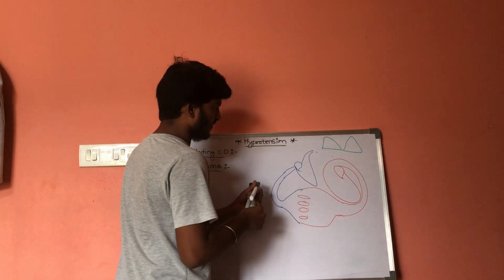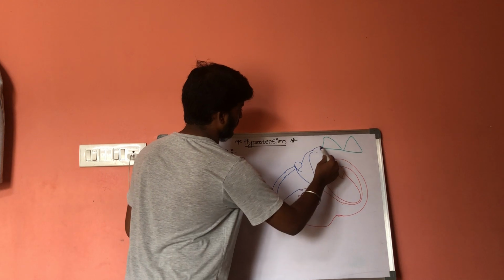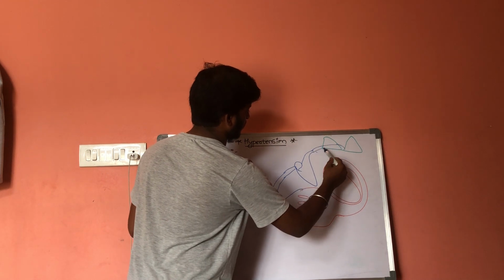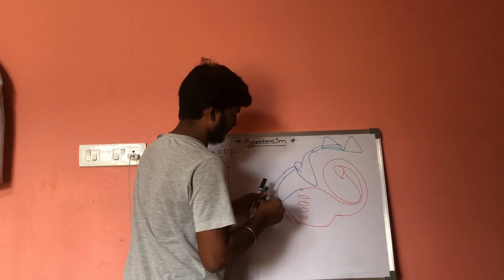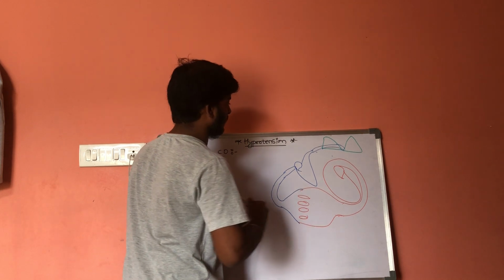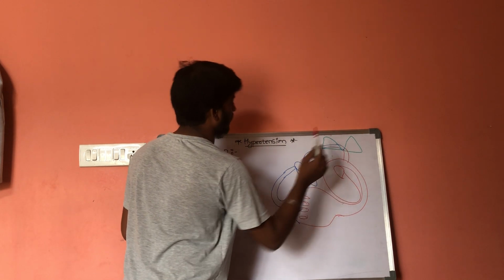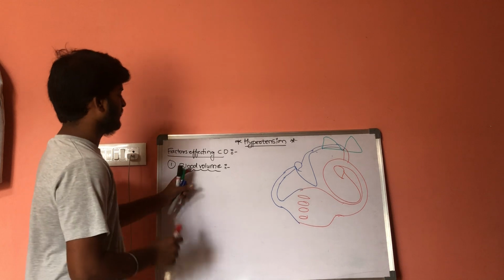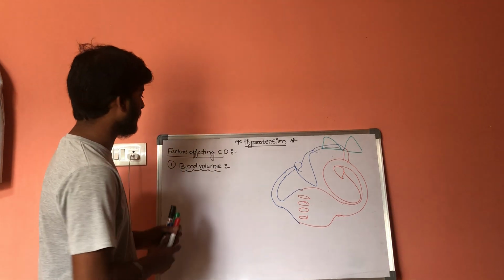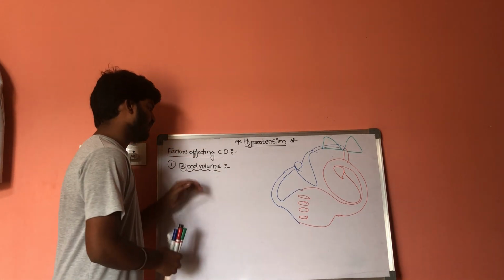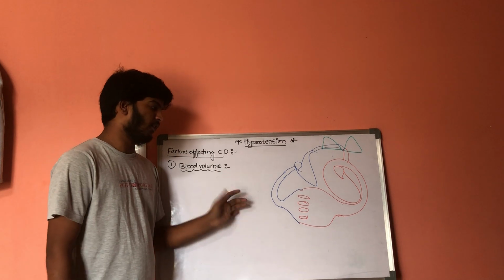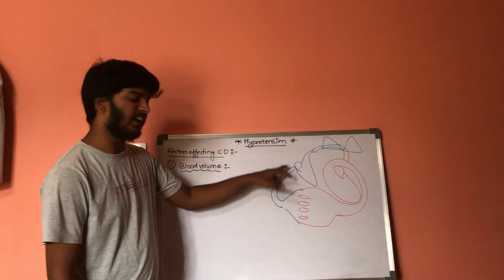These are the lungs. How will the blood volume affect it? Whenever there is an increase in blood volume, the venous return will get increased.